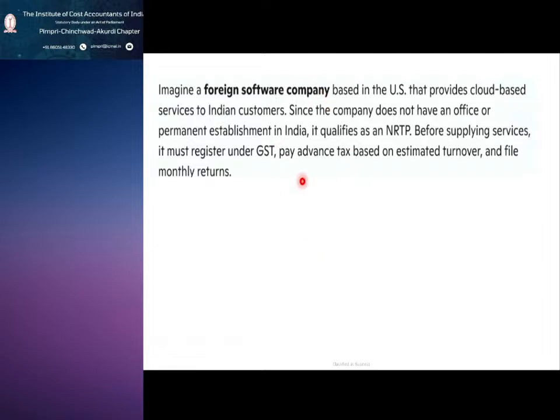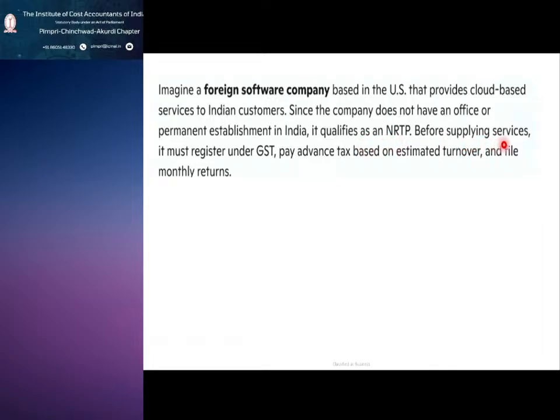Okay. Here I have one example related to NRTP. Imagine a foreign software company provides cloud-based services to Indian customers. The company does not have an office or permanent establishment in India. It qualifies as an NRTP.